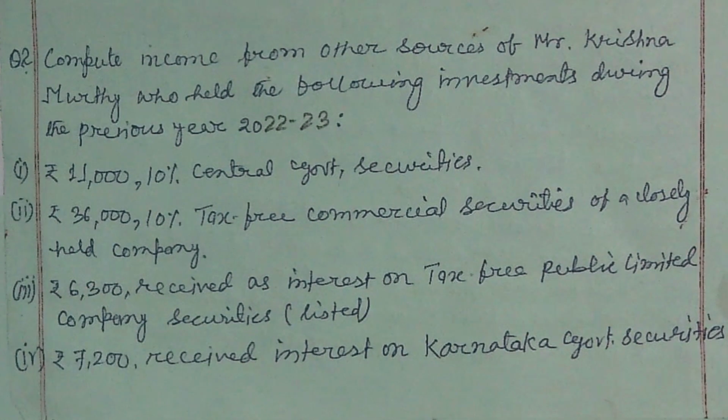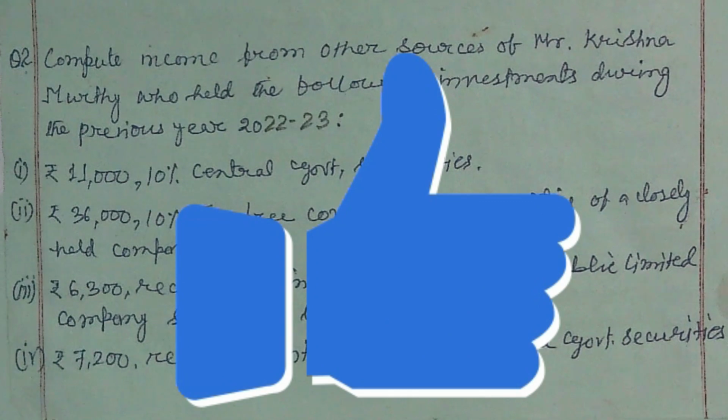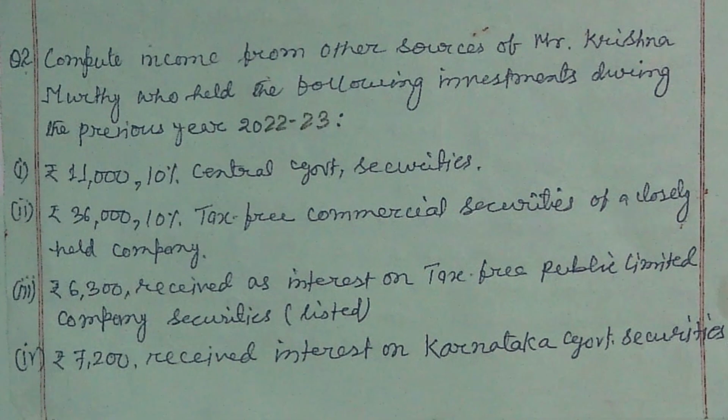Importance of this problem, with the solution highlighting TDS and its applicability in a few cases, and the rate of TDS applicable on various incomes received by an assessee from different sources, and also that in certain cases TDS is not applicable.